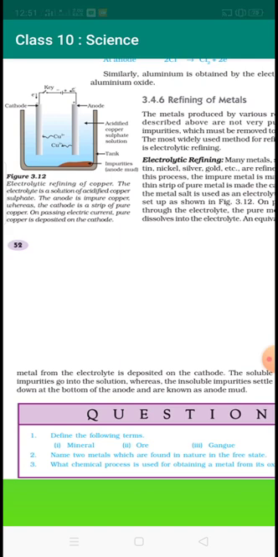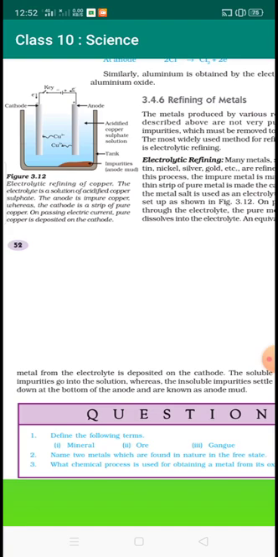Define the following term: minerals. Minerals are the earthy substances from which a metal can be extracted on a large scale. Ore is the mineral found in the earth's crust from which we can extract an element or a compound economically on a large scale. Gangue is the impurities present in an ore or mineral. Name two metals which are found in nature in the free state: gold and silver.